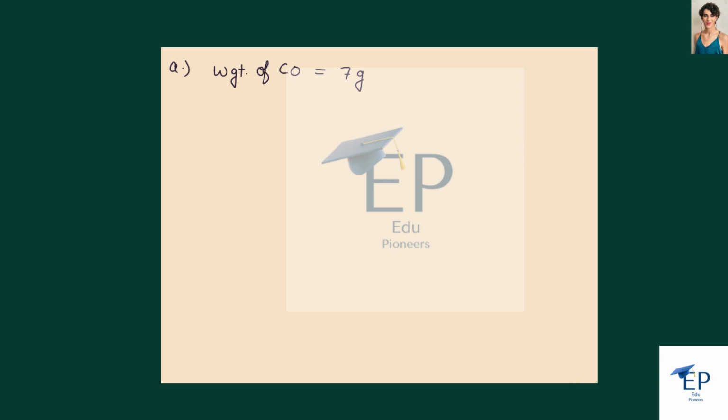Hello student. So the question is to find the number of molecules of CO present in 7 grams of carbon monoxide. So first we'll calculate the molar mass of the CO. It is equal to the carbon atomic mass, 12 gram per mole, plus the oxygen atomic mass, which is 16 gram per mole. So the total is 28 gram per mole.